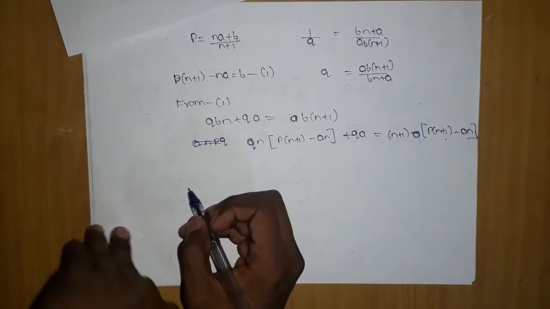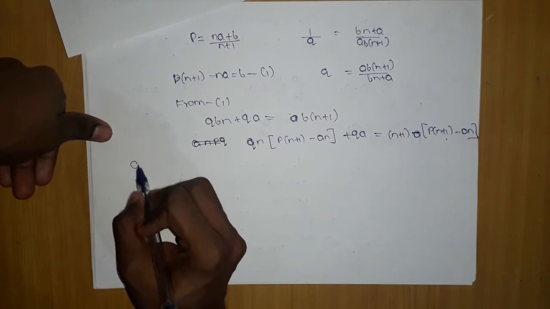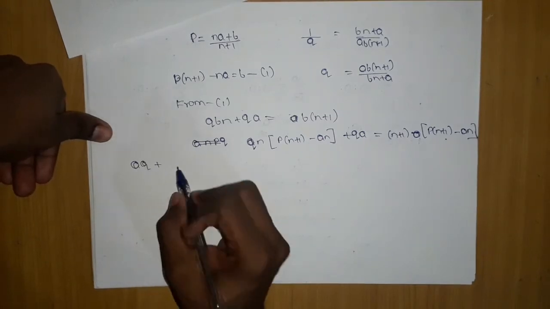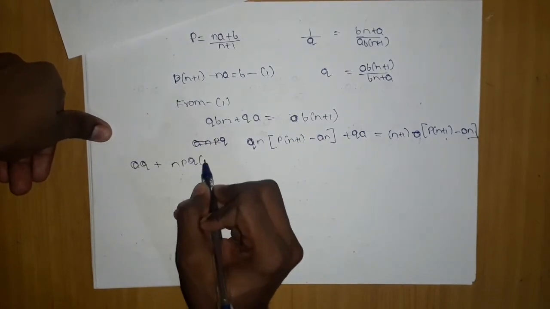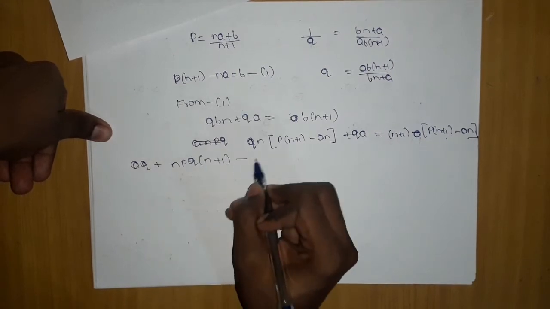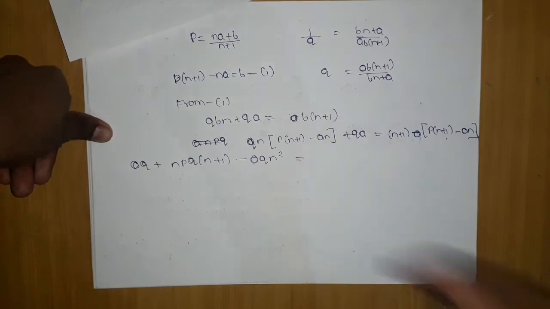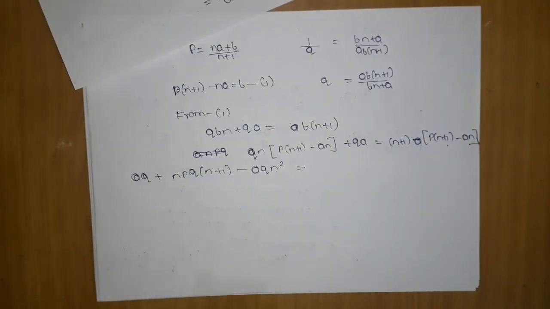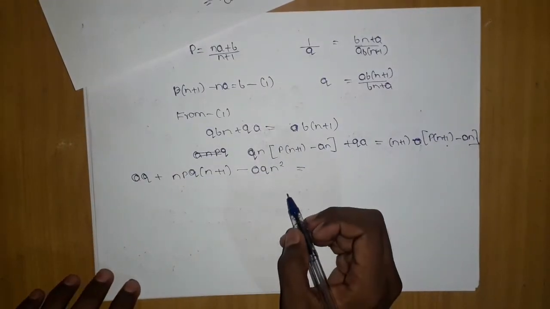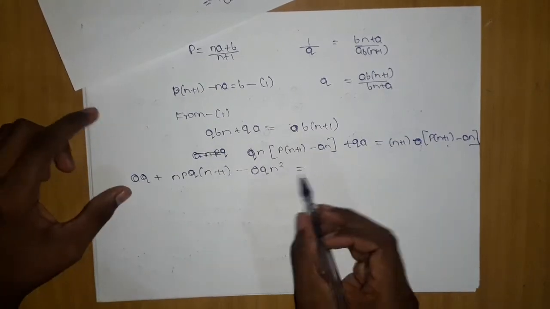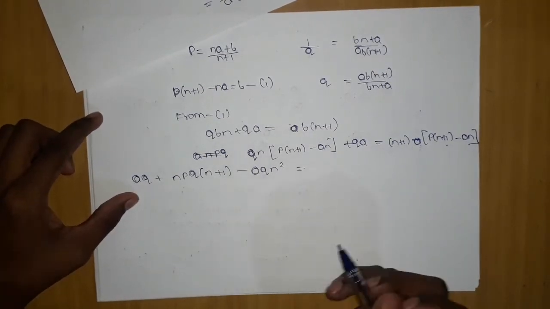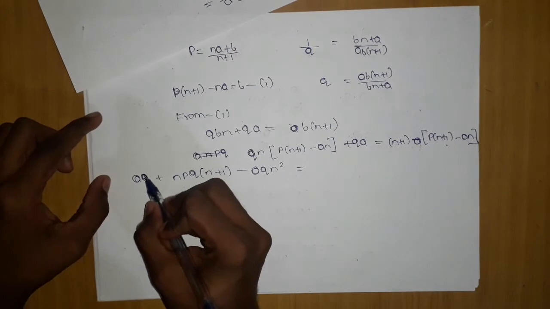After this, the next step will be aq plus npq into (n plus 1) minus aqn square. We multiplied this and opened all the things. Nothing is left, right? Let me check, nothing is left.